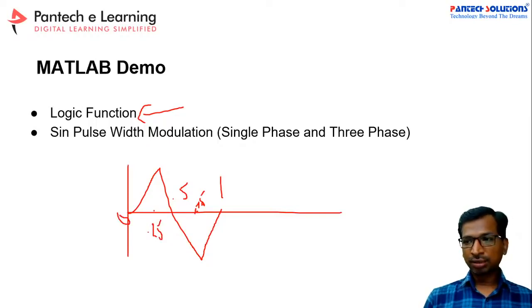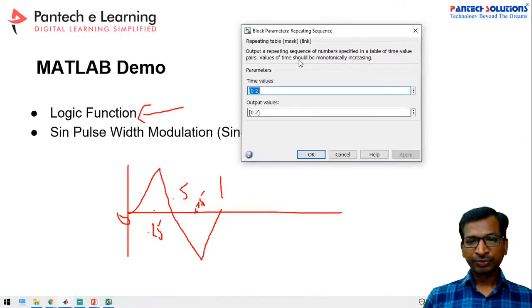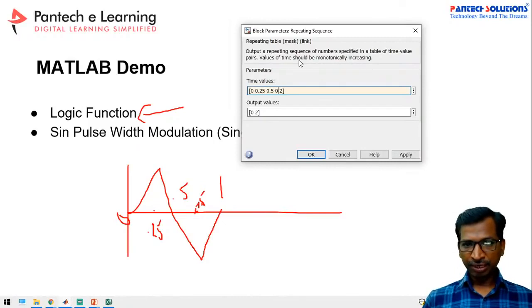Now we have to take the time values 0, 0.25, 0.5, 0.75, and 1, and you can multiply with the time frame.